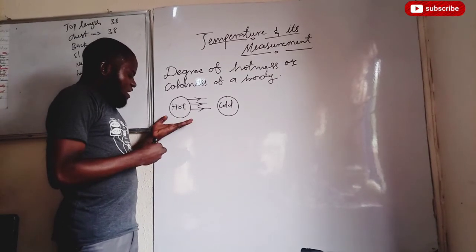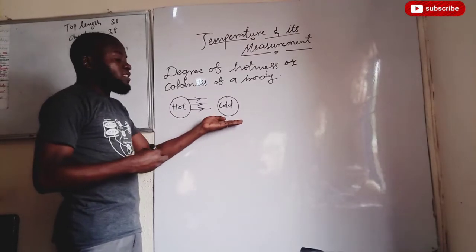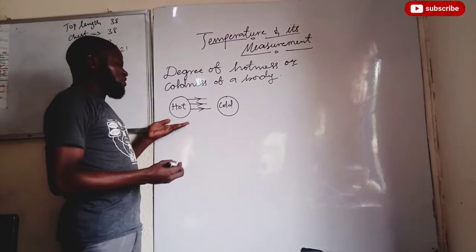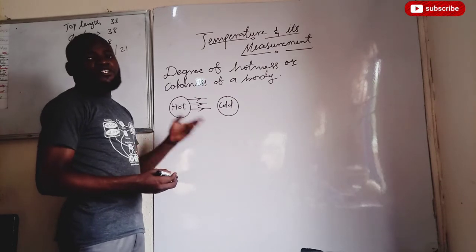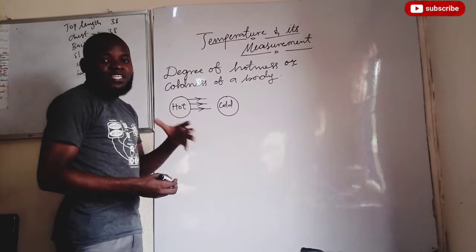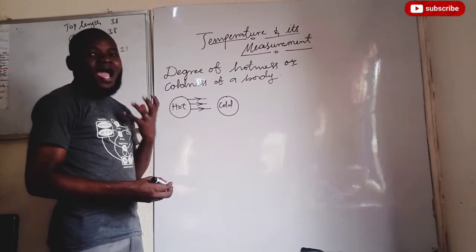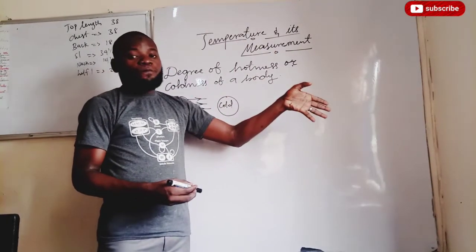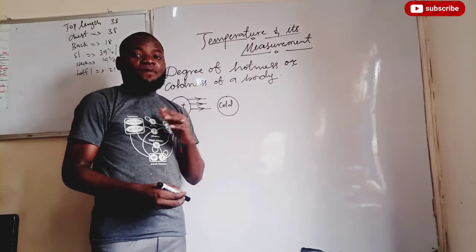So heat will flow from a body whose temperature is high down to a body whose temperature is low. What will make us know that this is the one that the temperature is high and this is the one that the temperature is low? It's as a result of the one that is very hot and the one that is very cold. That means it is temperature that will actually let us understand the direction of heat flow. So the direction of heat flow is being defined by temperature.